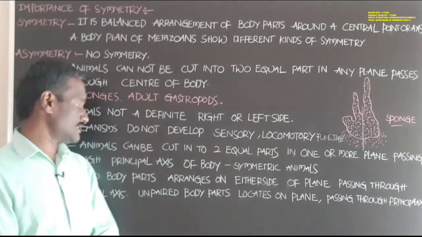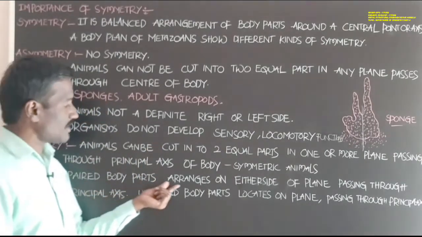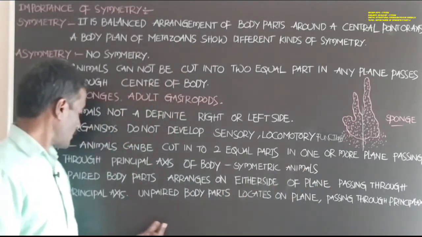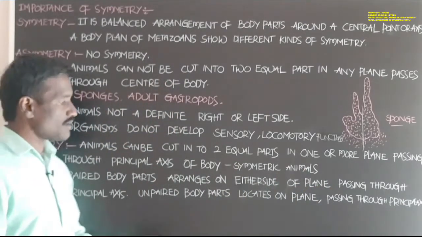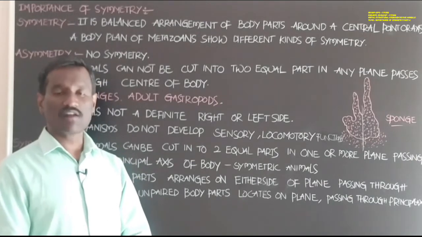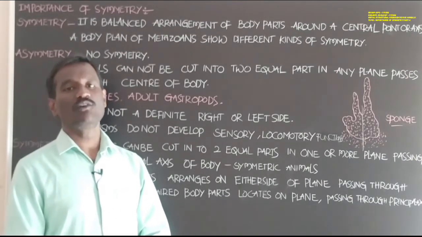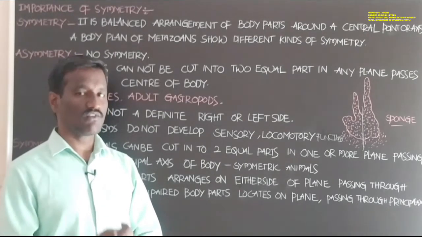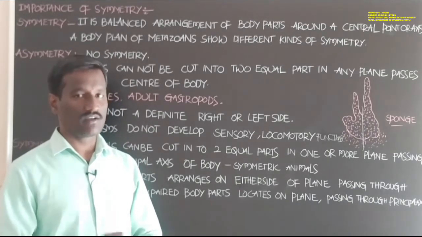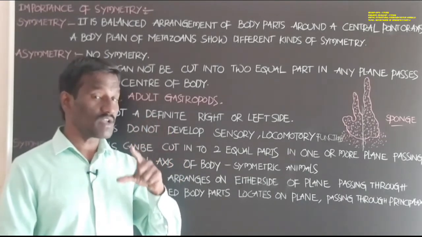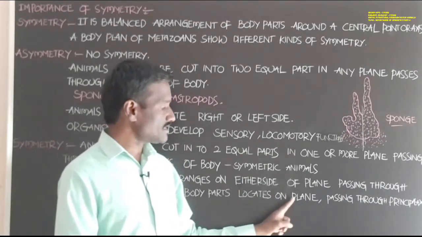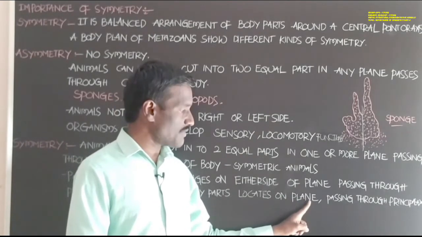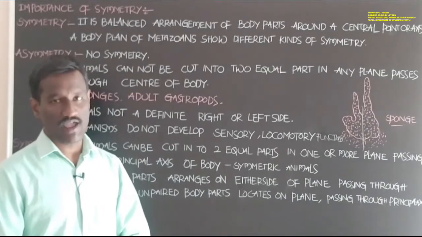These animals are called symmetric animals. Paired body parts are arranged on either side of the plane passing through the principal axis, and unpaired body parts, where a body part is available singly and not paired, are located on a plane passing through the principal axis.